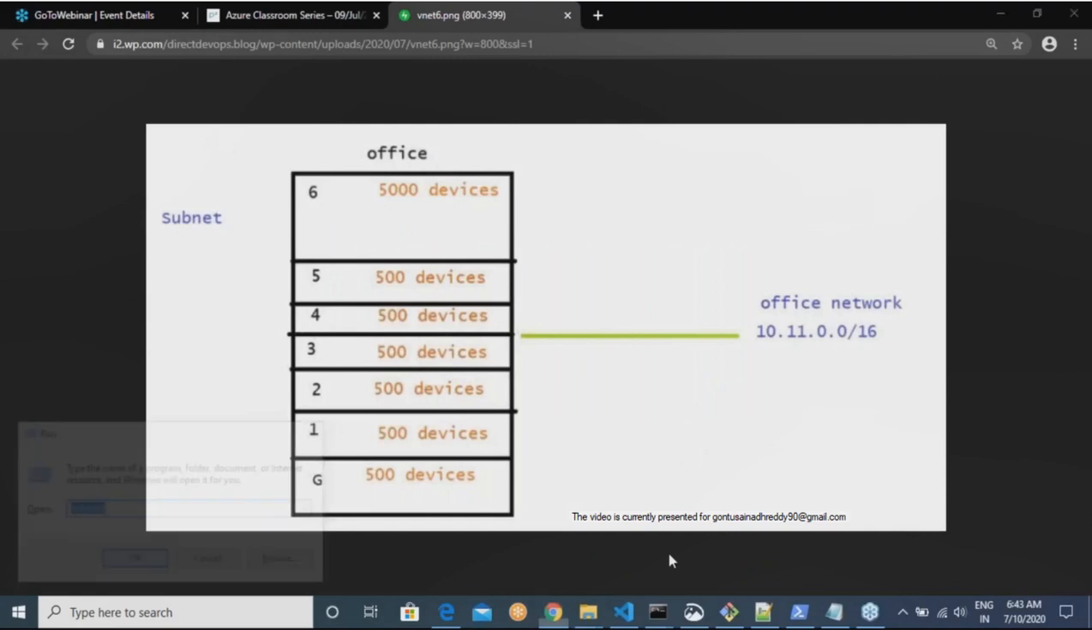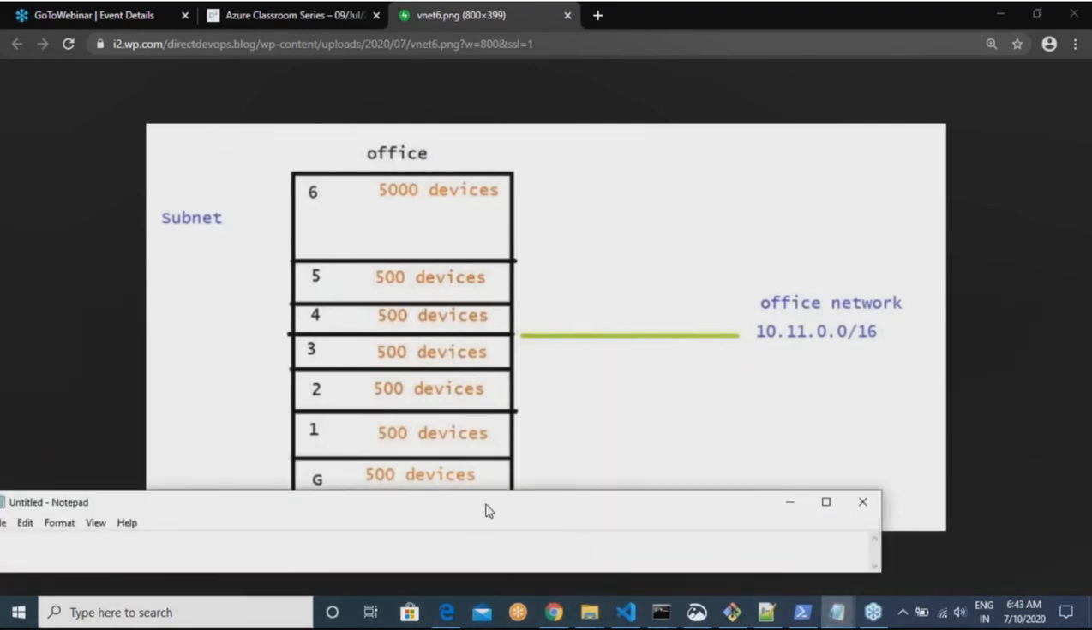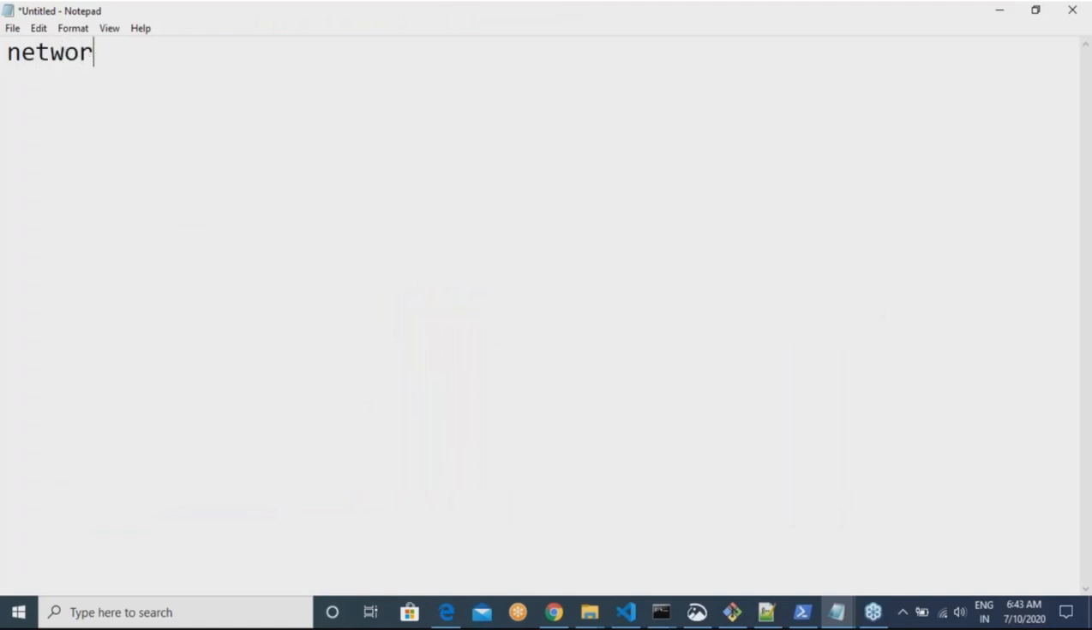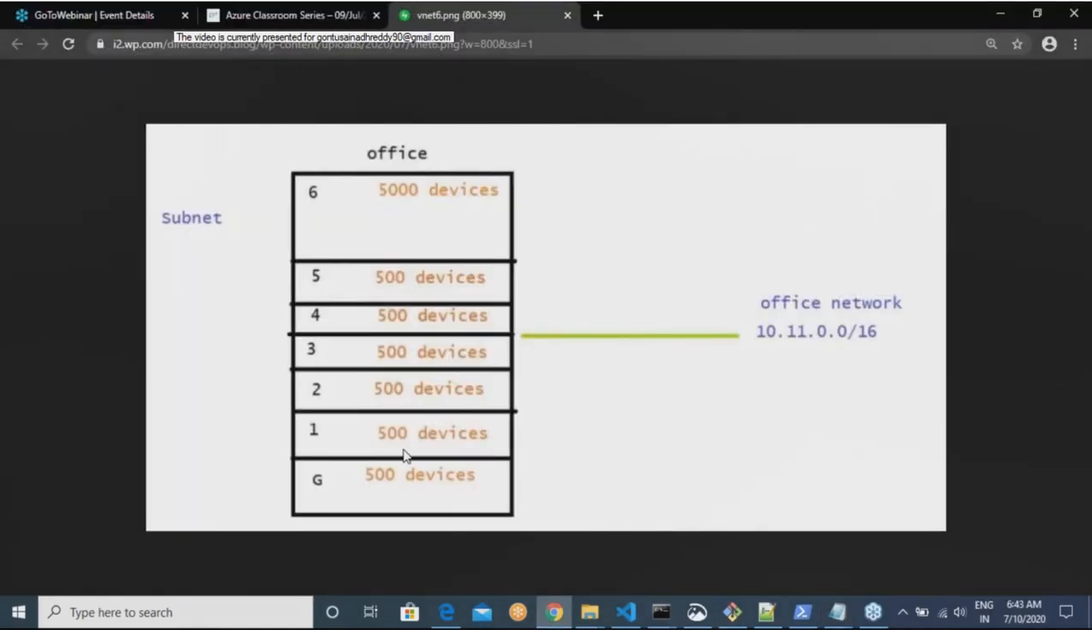Right. I'll open Notepad. The network is 10.11.0.0/16, and we know that this would come to a subnet mask of 255.255.0.0. This network is capable of approximately 65,000 devices, and the ask is definitely less than 65,000. So this is a very legitimate network. Let us come through it now.